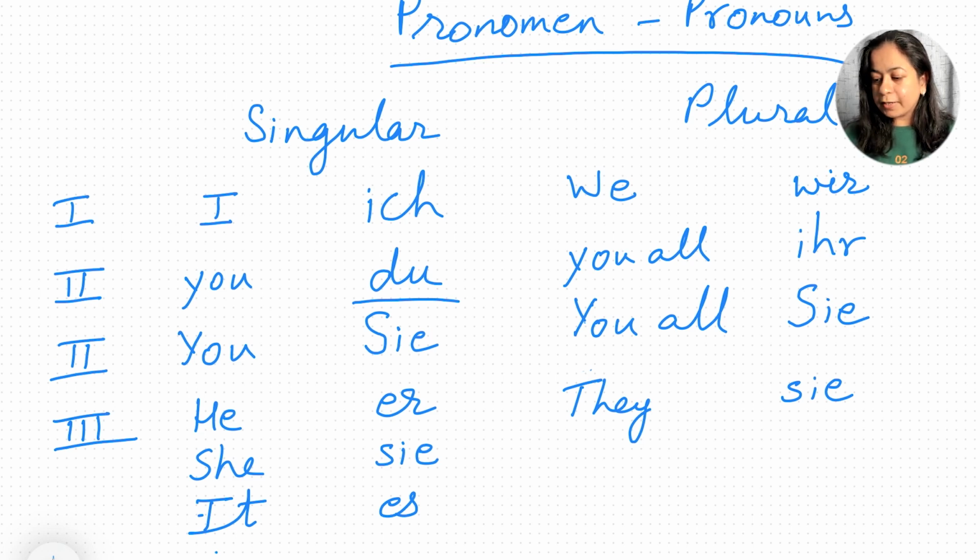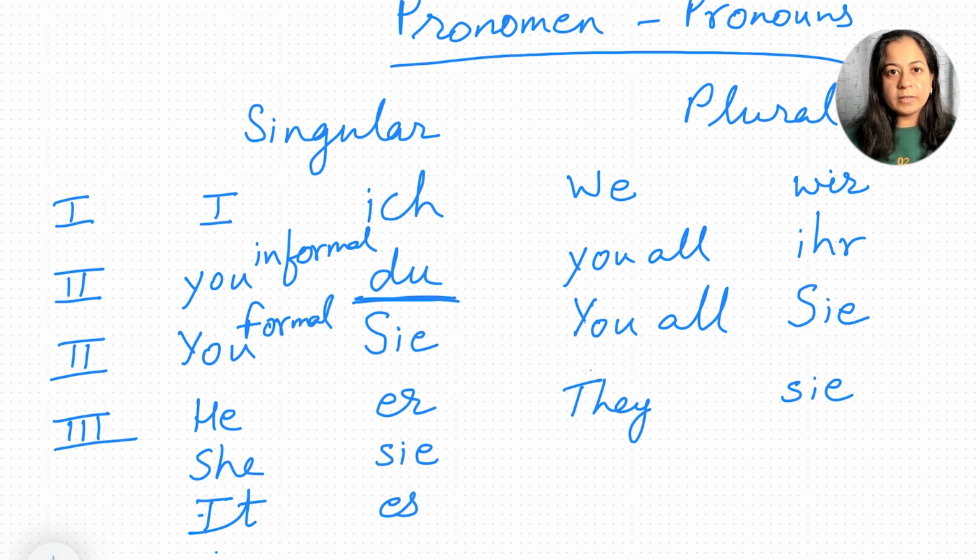So how to define this? That this du is actually your informal tum, you can say informal you. I'm just writing it here, informal, and this one is formal. So when we are using the you word for formal places, it should be Sie, and for informal places, it should be du. Okay.